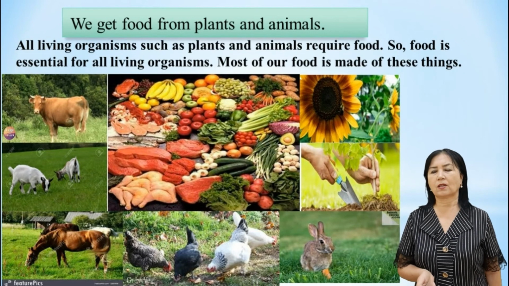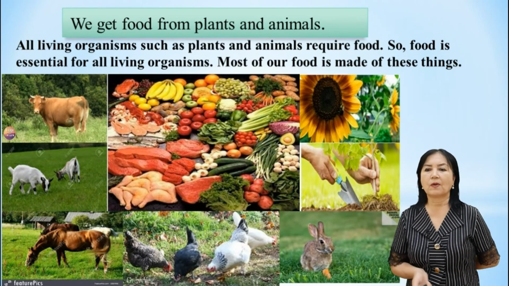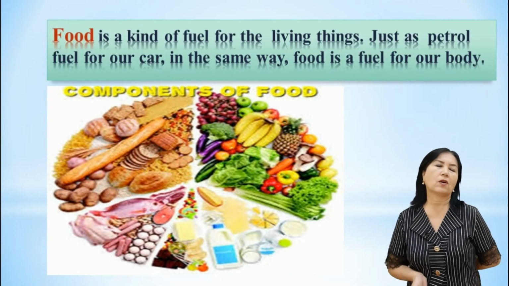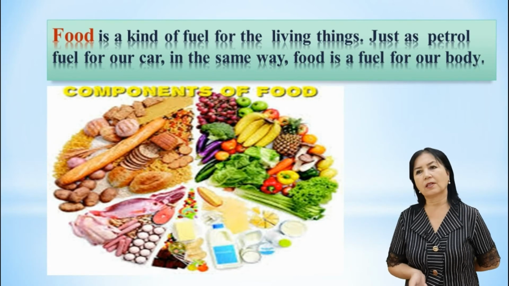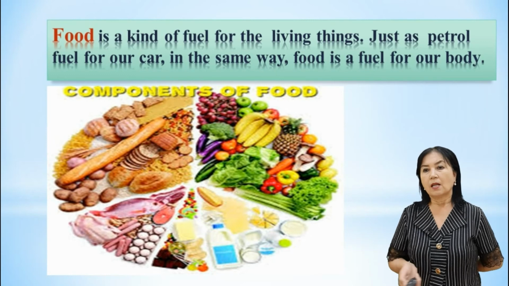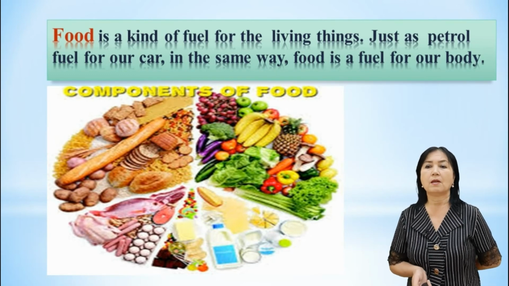We take not only meat, but also milk, and from hens we can take eggs and chicken. Food is a kind of fuel for living things, just as petrol is fuel for our car. In the same way, food is fuel for our body.